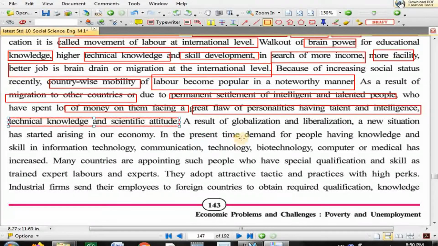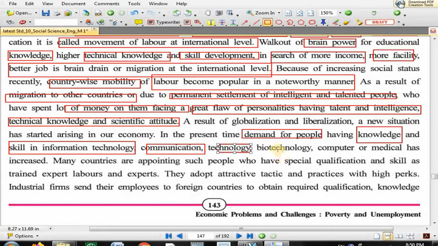In the present time, demand has increased for people having knowledge and skill in information technology, communication technology, biotechnology, computer and medical fields. Every country wants these expert people who have such skills. The demand for these kinds of people has increased. Every country wants them.